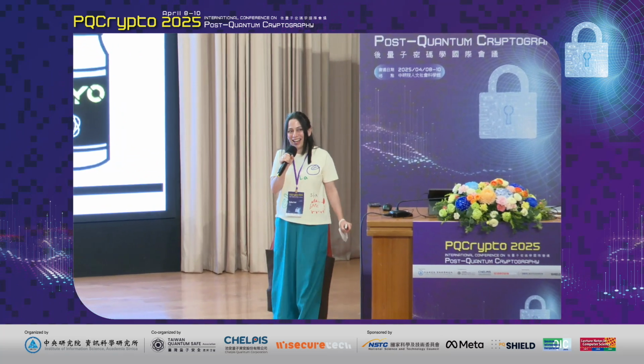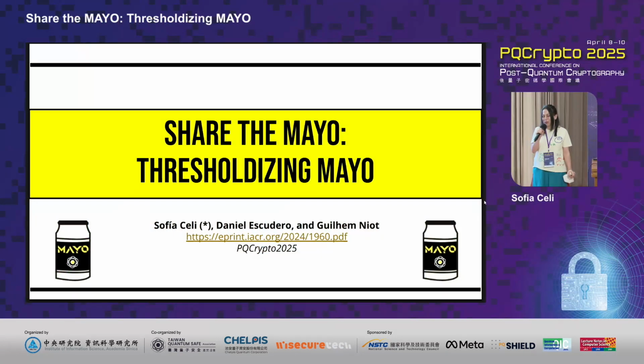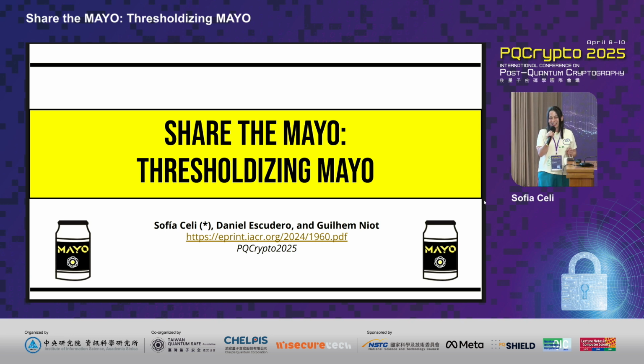So yes, this is a work that we created with these three authors that you see here. This is a co-authorship of a publication with Daniel Escudero and Guillem Niot. If you're interested in reading the full version of the paper, I invite you to click on this specific link on the slide. Essentially, what we wanted to present in this paper is a scheme and the ability to create a threshold version of OB-based schemes. You will see later what specifically we defined as OB-based, but essentially they are schemes such as MAYO or UOV.